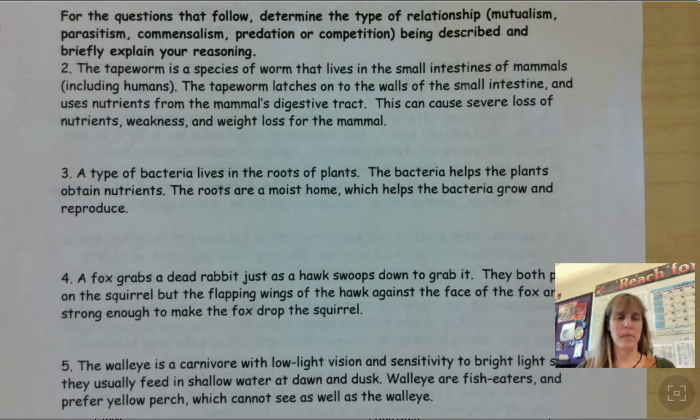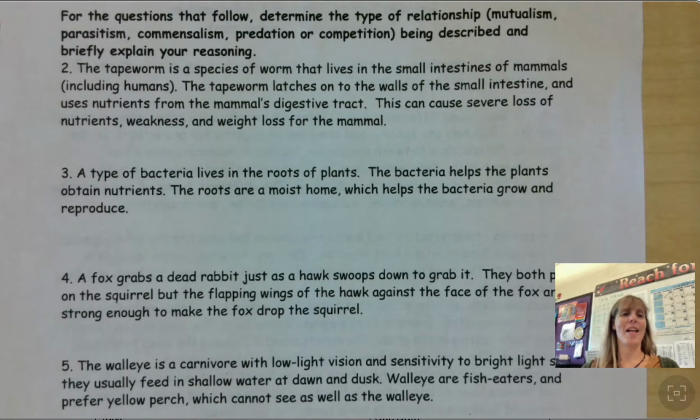Let's try number 3. A type of bacteria lives in the roots of plants. The bacteria helps the plants obtain nutrients. The roots are a moist home which helps the bacteria grow and reproduce. Hold up your hand if you think it's mutualism, parasitism, commensalism, predation. It is mutualism. The tree and the bacteria both benefit, both happy.